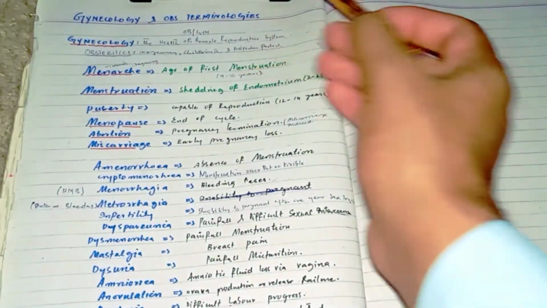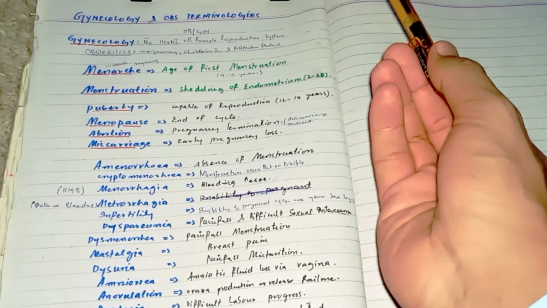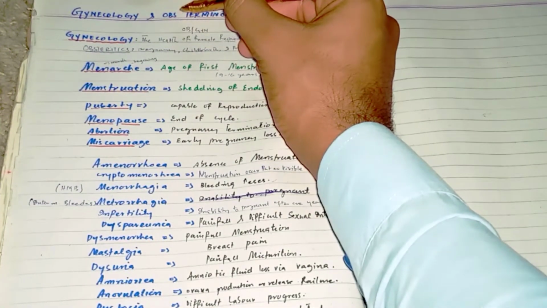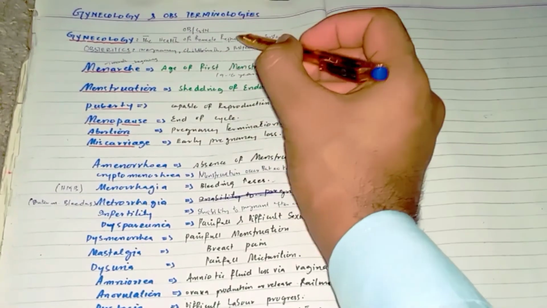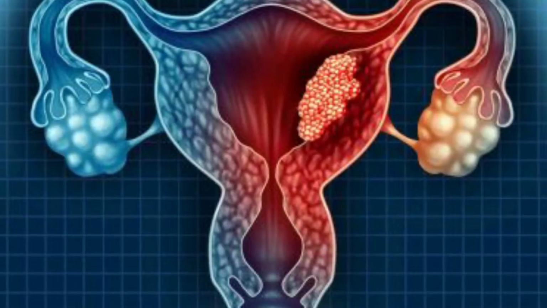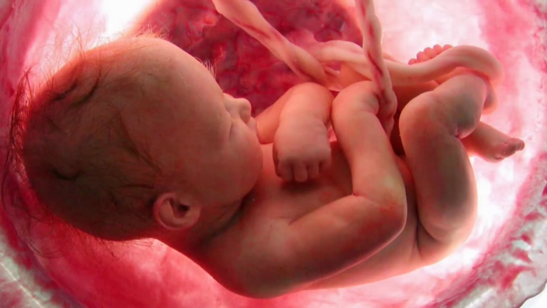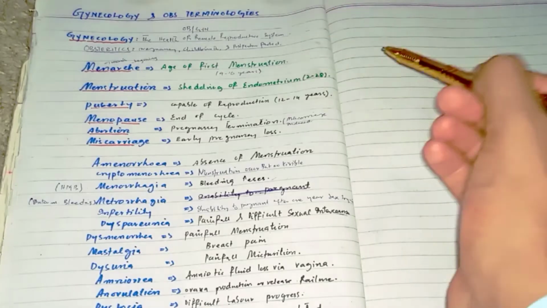So the first thing is gynecology and obstetrics. What is gynecology and what is obstetrics? These are the two major branches of medicine. In gynecology, we mainly study the health of the reproductive system of a female, and in obstetrics, we study the health of the female during pregnancy, during childbirth, and during the postpartum period.